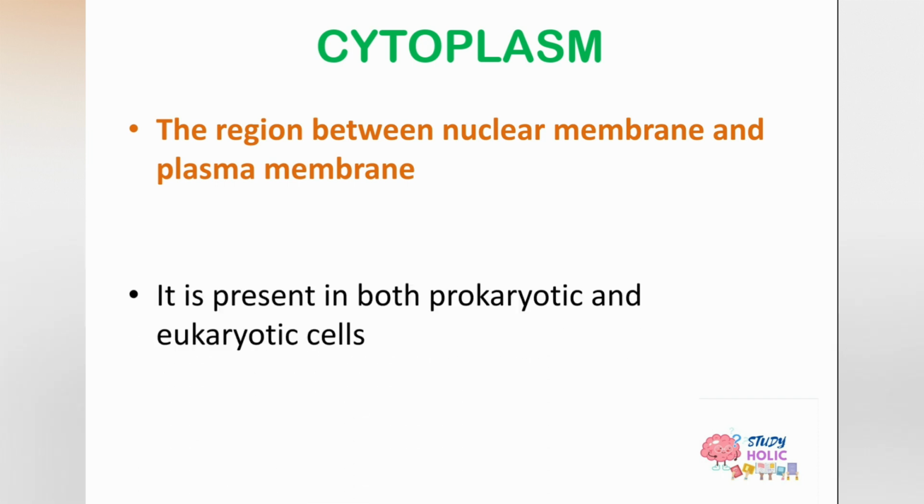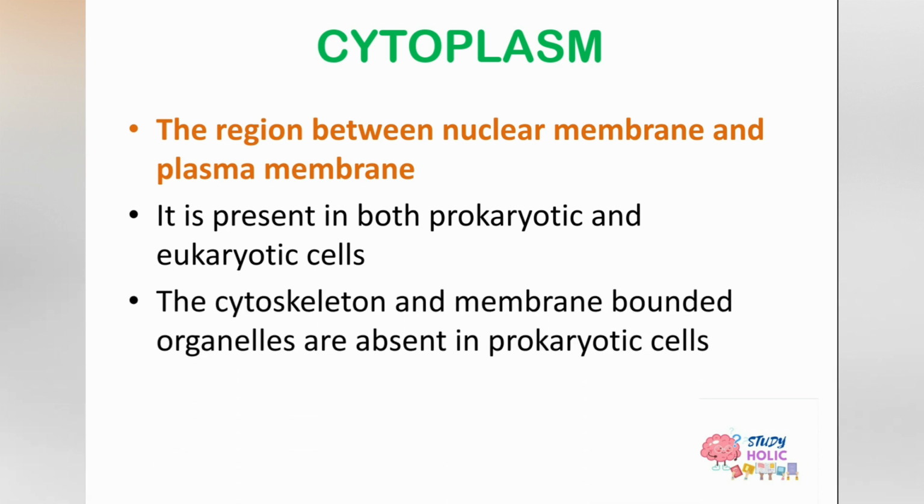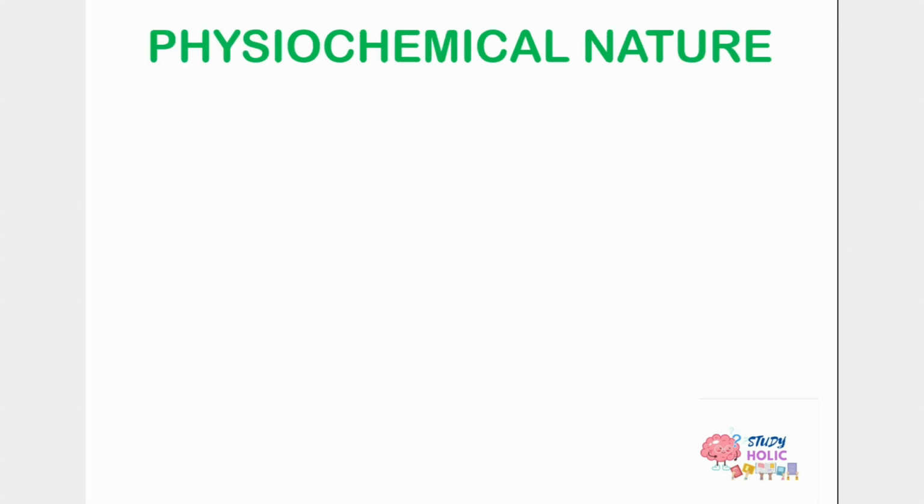So the cytoplasm is present in both prokaryotic and eukaryotic cells. The main difference between prokaryotic and eukaryotic cells is that the cytoskeleton and membrane bound organelles are absent in prokaryotic cells, whereas they are present in eukaryotic cells. If we talk about the organelles, I'll be discussing them in detail in the coming videos. So, let's have a discussion for now about cytoplasm.